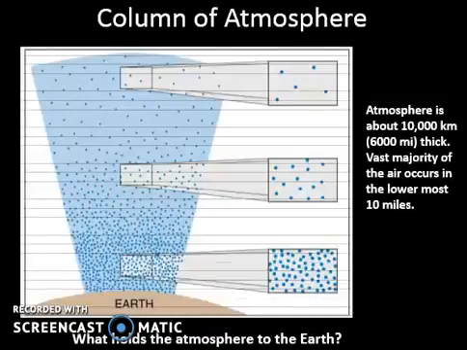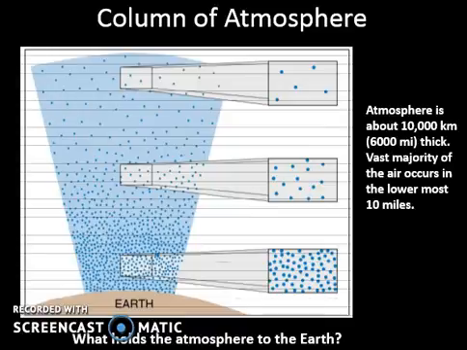Now, when we talk about the atmosphere, we have many different layers. If we look at a column of the atmosphere, we can see that these layers are different, that they don't have the same percentage of gases throughout the entire column. We know that the heavier gases are going to be closer towards the Earth's surface due to gravity, and the lighter gases are going to be at the higher levels into the atmosphere.